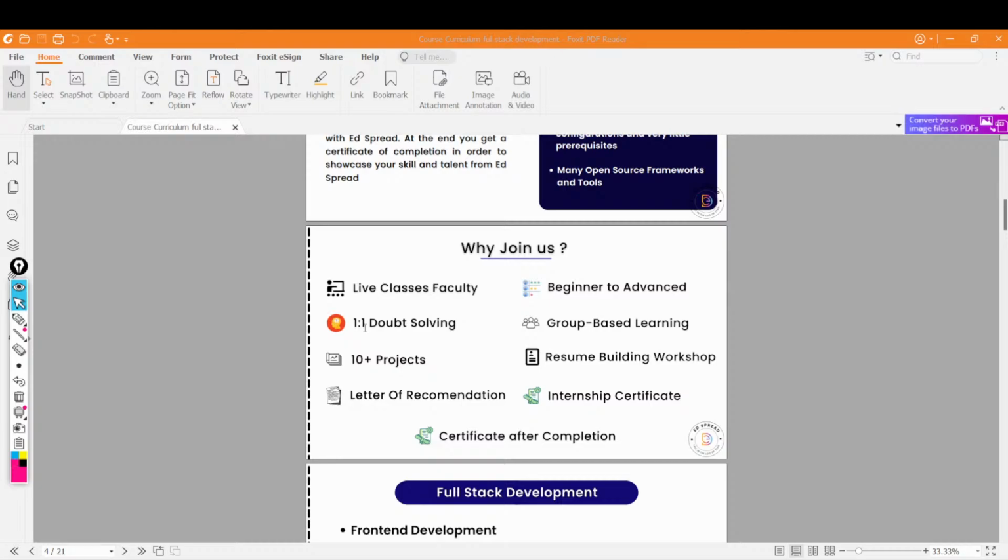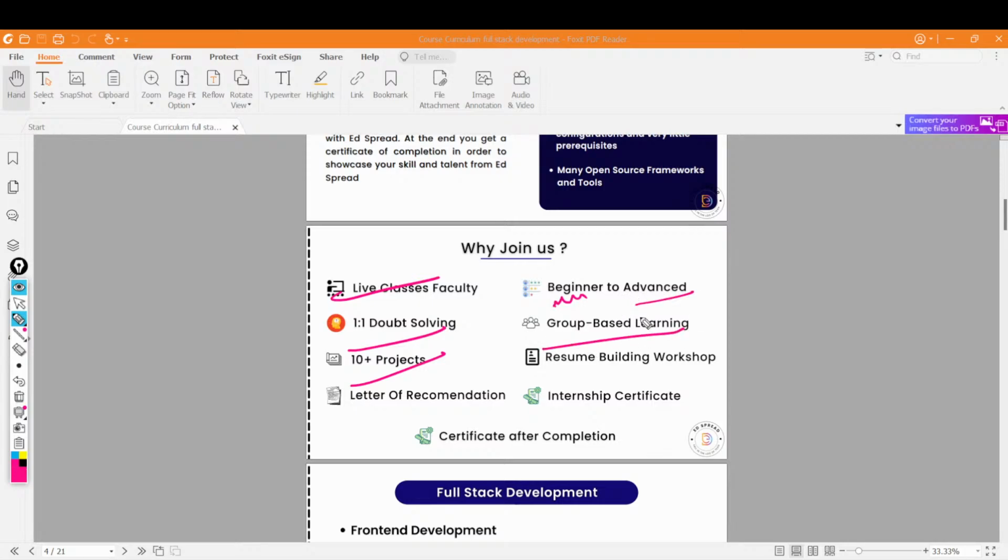If I talk about the key features, they are listed over here. The one being that it is a live class, 100% live class, as I have been telling for a very long time, right? One-on-one doubt support will be there, 10 plus projects, and the topics will be covered from the beginner level. We will not assume that you know these concepts and then move ahead, right? And we will go till advanced concepts, right?